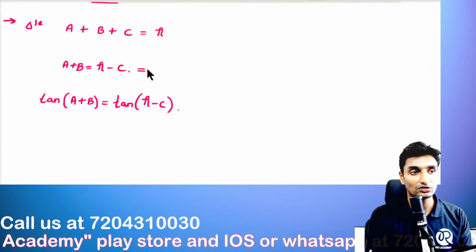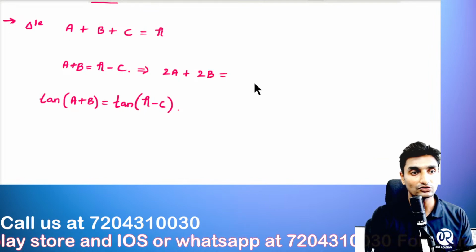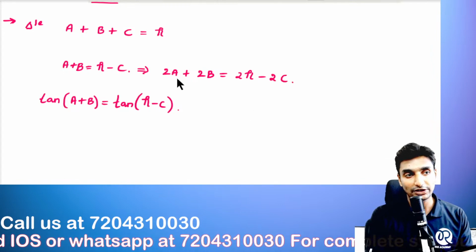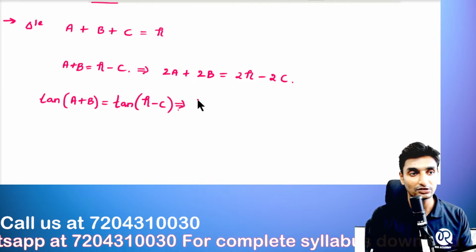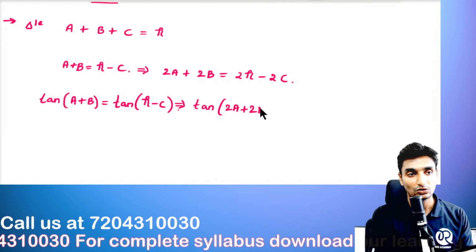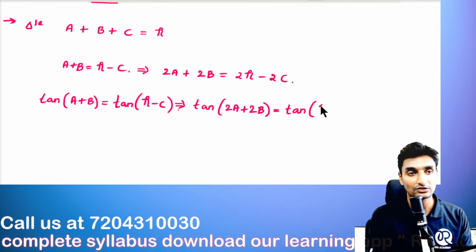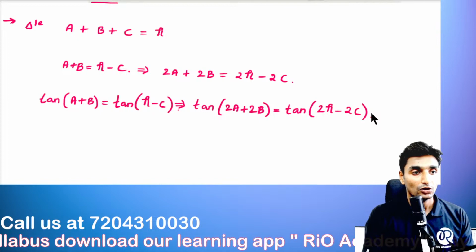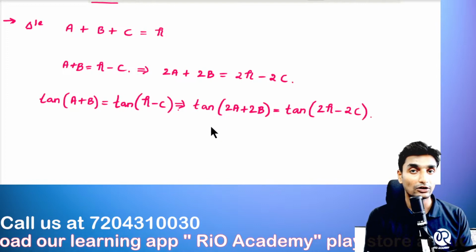Okay, so this will turn out to be 2a plus 2b, which is equal to 2 into pi minus 2 into c. Now applying tan here, this will turn out to be in a different format. That can be written as tan of 2a plus 2b, which is equal to, applying tan on both the sides, on LHS and on RHS, tan of 2 pi minus 2c. Okay, so now I think it is clearly visible here. We already have the formula of tan of a plus b, guys.